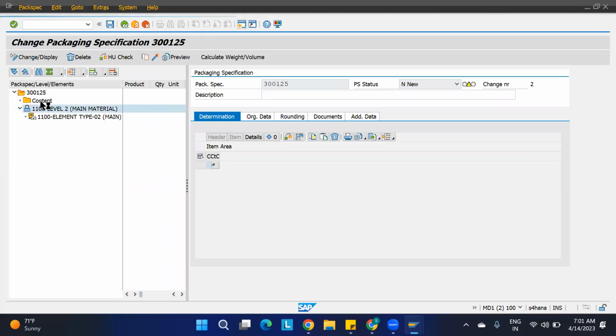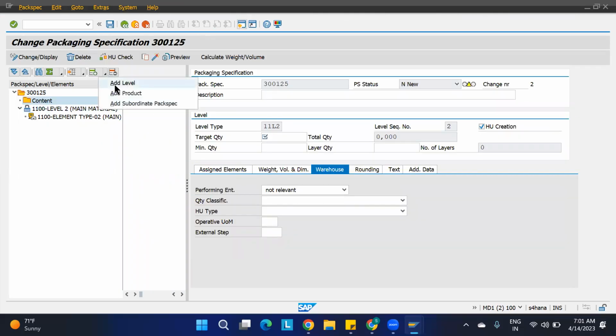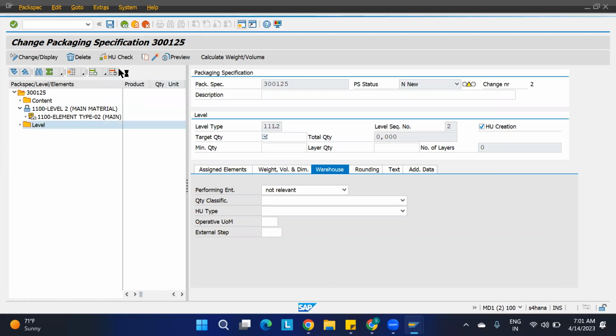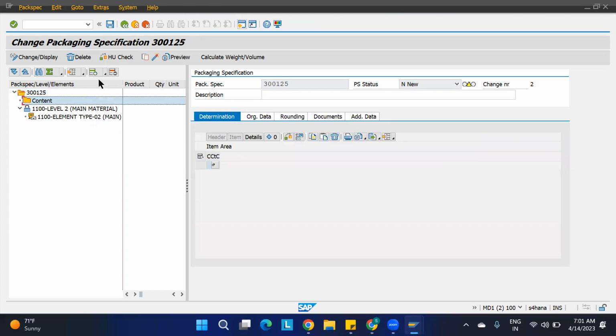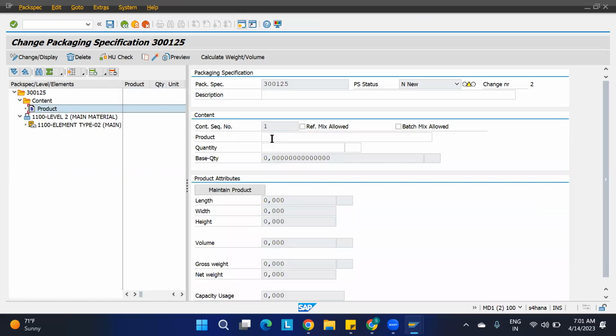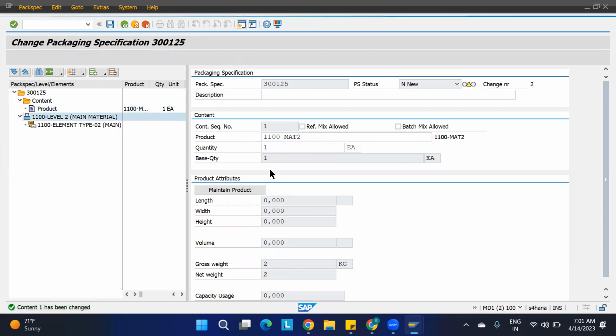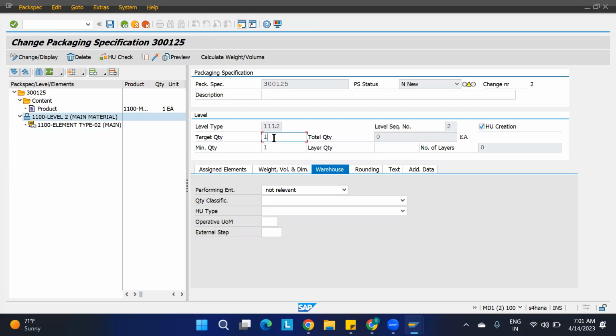First I'm going to create for the content, add product. Sorry, one minute. Similarly, I'm creating it. Just a minute, we'll come to your question. Match to go to the level, some 1 to some 100, anything you can do here. Warehouse tab, as I said, I need to maintain the PS external step. Go to the element.